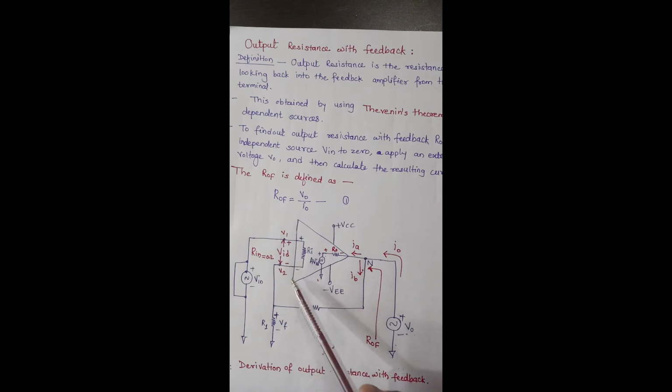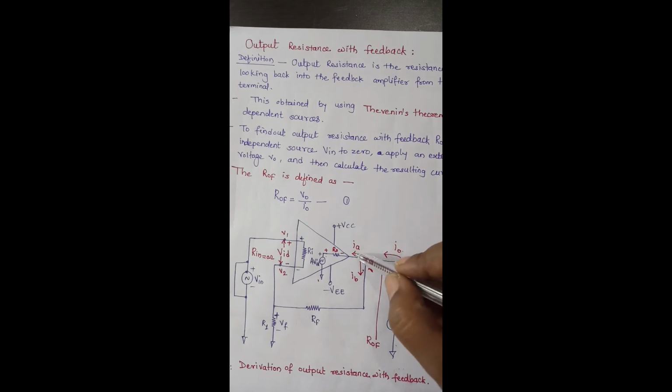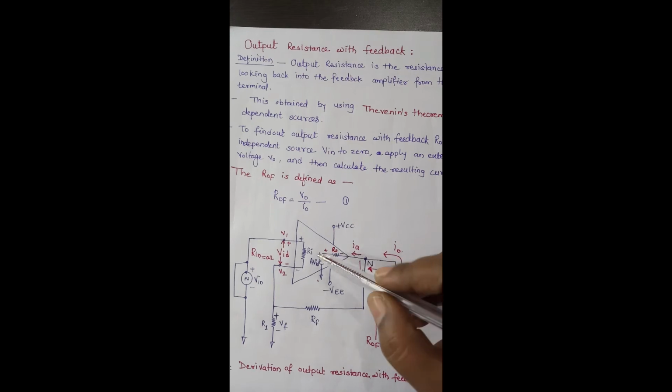When we look at this circuit, there is the source V0, because of which I0 is the current flowing into the output terminal. At this node, this I0 current will split into two: one is current IA and another is current IB. IA is the current flowing through the R0 resistor, which is Thevenin's equivalent resistance R0, and which comes to here.